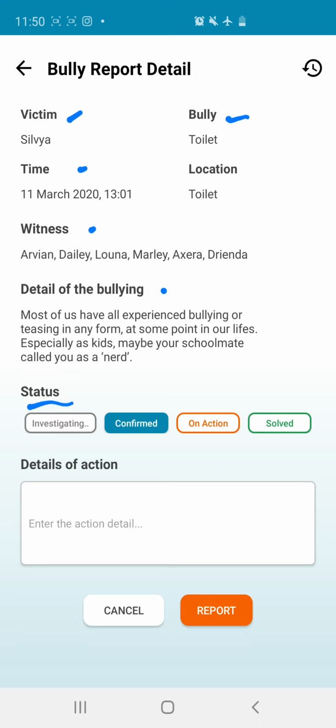Is it under investigation, confirm, on action, or is it already solved? And please teachers explain the details of the action. So if you already give assessment or management to the report or follow up, please explain in here, and then you can save it or report it to the counseling teacher or headmaster.